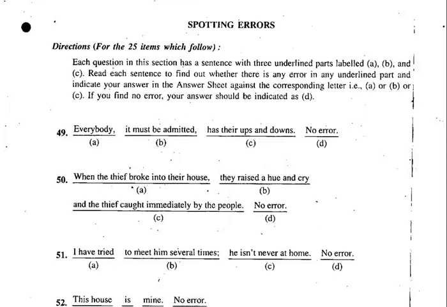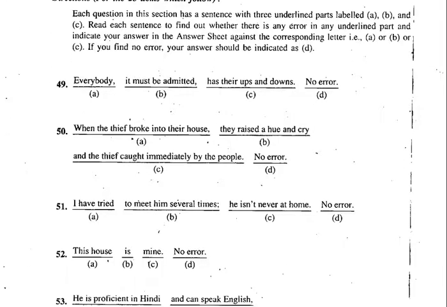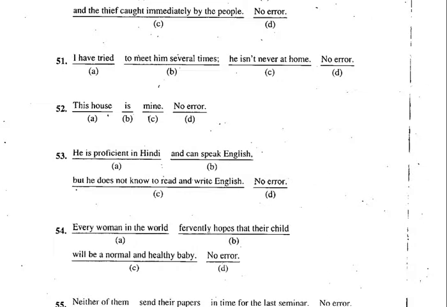I have tried to meet him several times. He isn't never at home. I think this is much easier for you. Yes. What is given there? I have tried to meet him several times. He isn't never at home. No error. Now here remember, isn't is negative. Never is negative. You can't have both negatives in the same clause here.